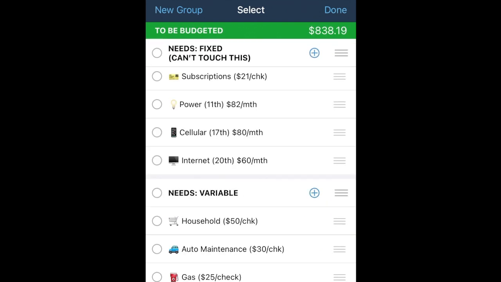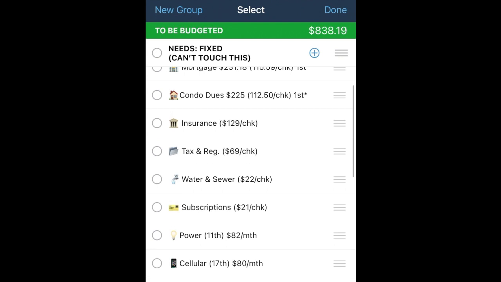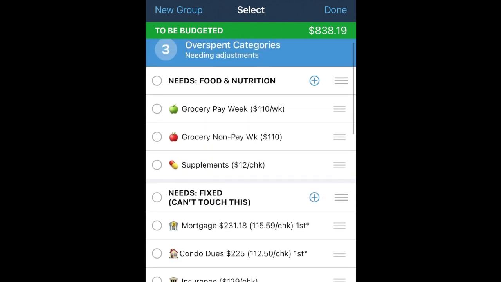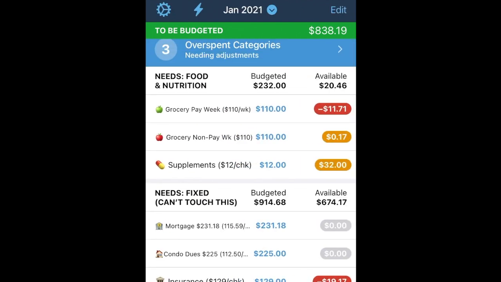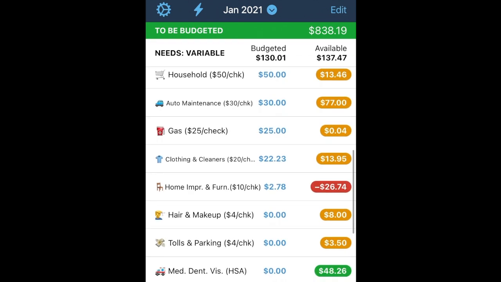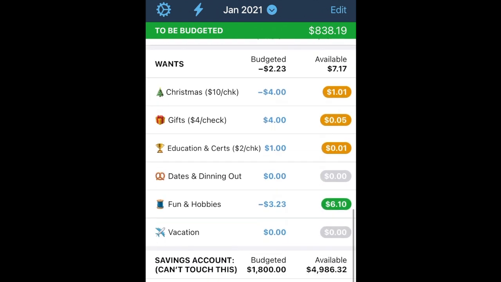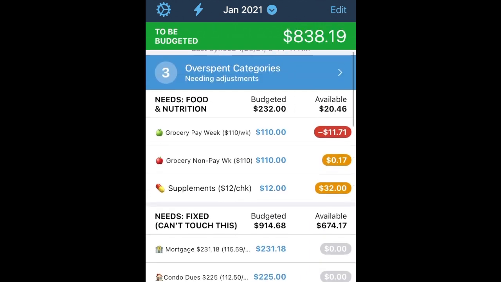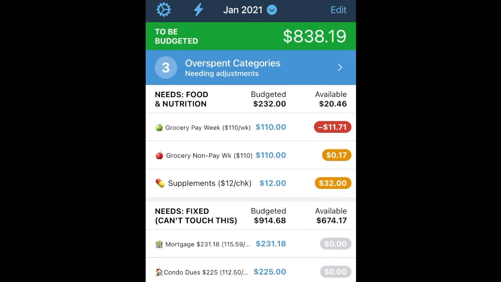So needs fixed, again, are like my insurance and all my adulting type things that I cannot miss. So I'm going to switch that order, and I'm going to put the money in the categories in the order that you see on the screen here, with food being at the top, and then the fixed, and then the variable, and then the wants. And I'm going to tell you right now, we're not going to have enough money to put money in all these categories, so that's why I'm shifting the order around.